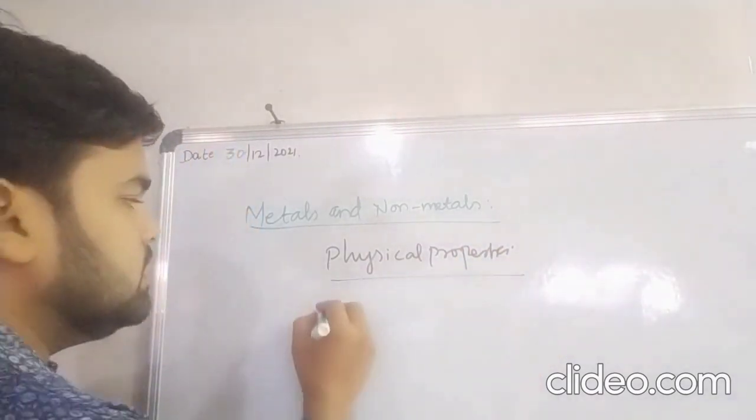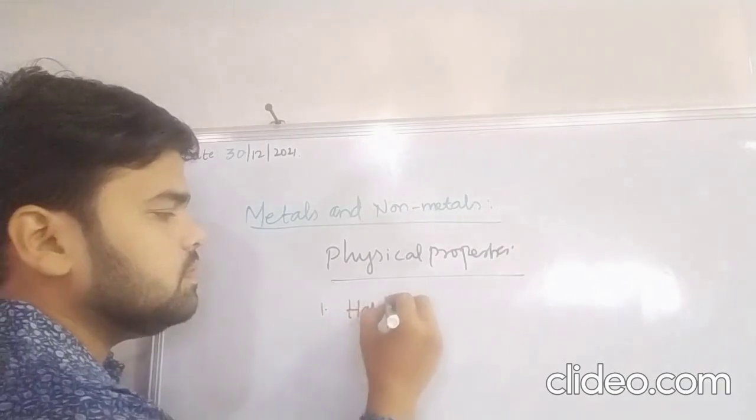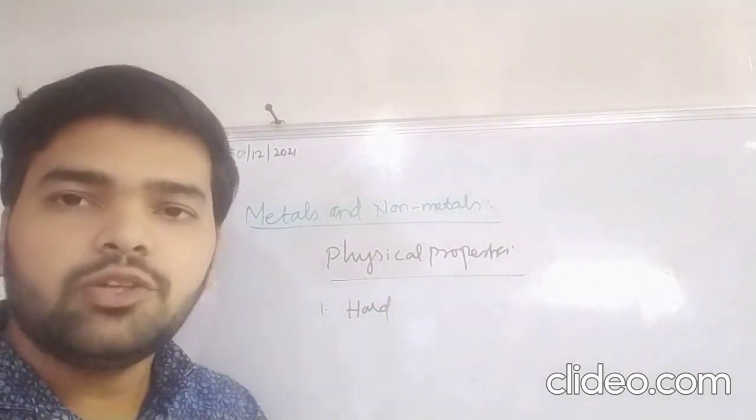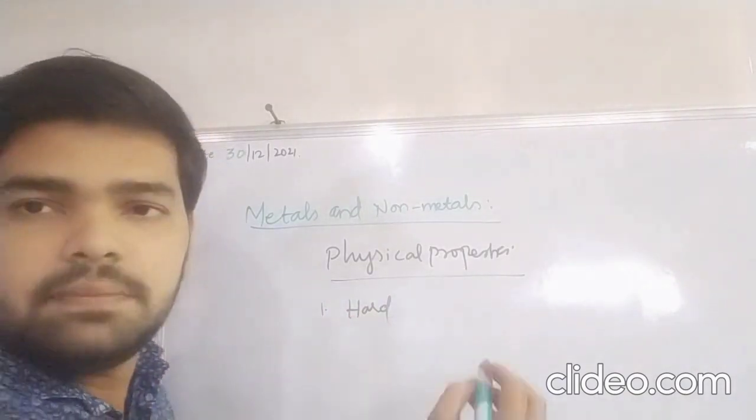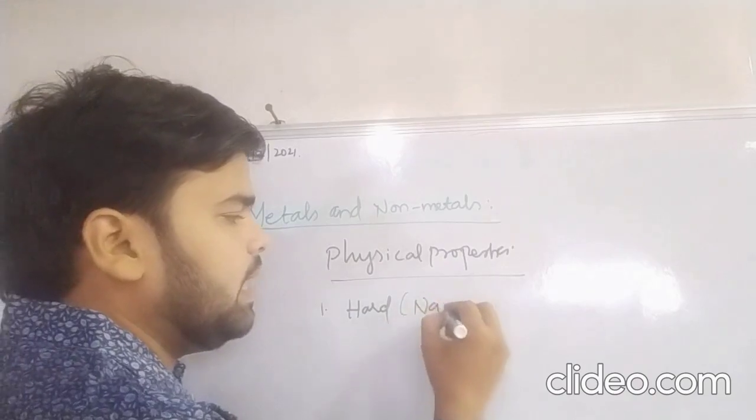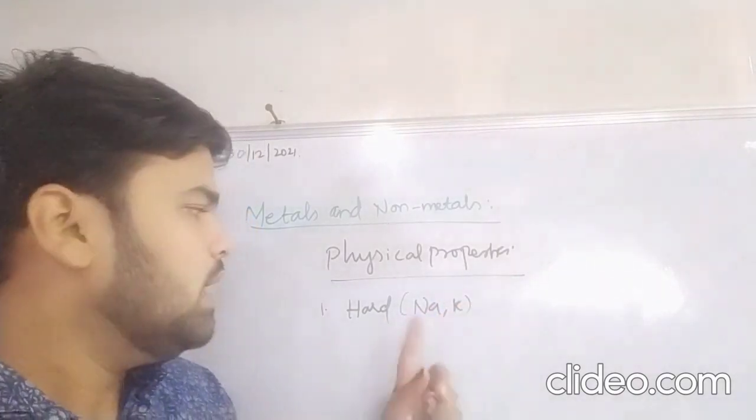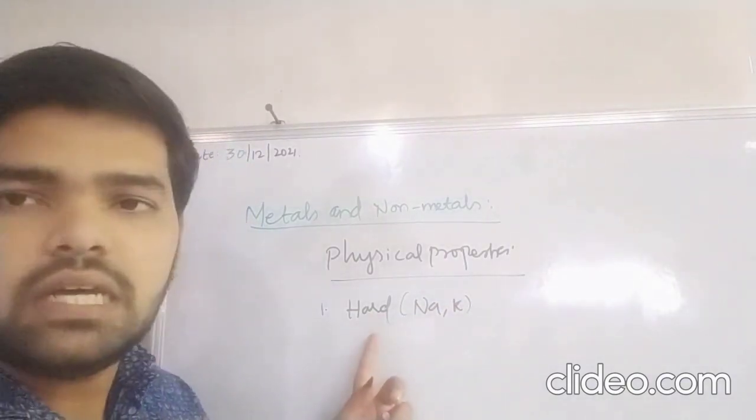First thing is hard. Metals are very hard, they are not soft, but there is an exceptional case like sodium and potassium. They can be easily cut using a knife also. Except sodium and potassium, metals are hard.